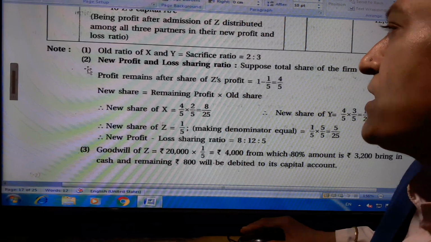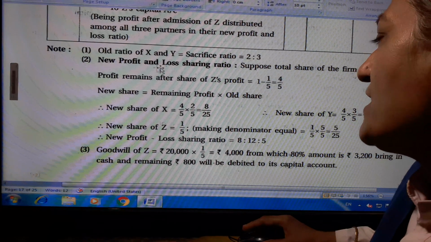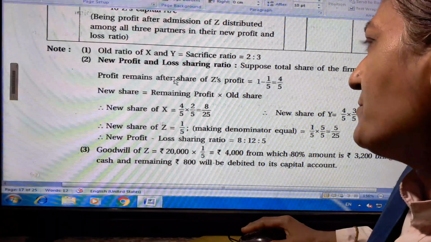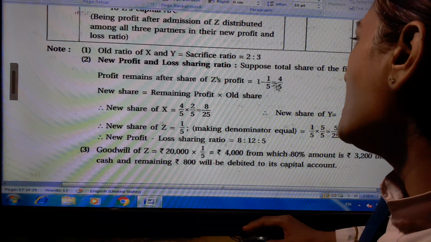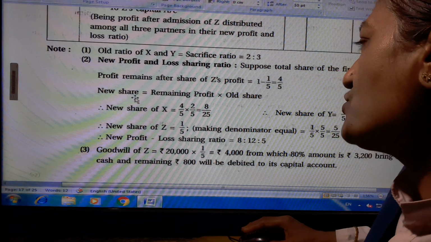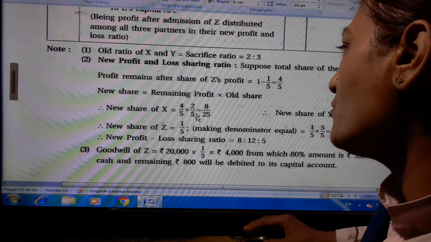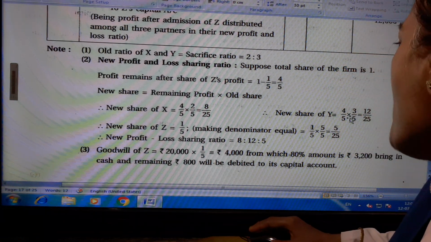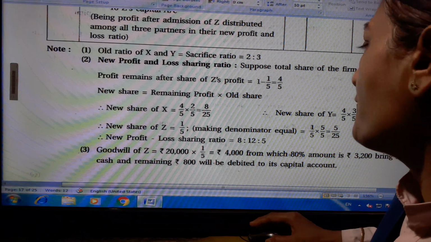Old ratio of X and Y, which is also the sacrifice ratio, is 2:3. New profit and loss sharing ratio. Suppose total share of the firm is 1. Profit remaining after share of Z's profit is 1 minus 1 upon 5, which is equal to 4 upon 5. New share is equal to remaining profit multiplied by old share. New share of X is 4 upon 5 multiplied by 2 upon 5, which is 8 upon 25. New share of Y is 4 upon 5 multiplied by 3 upon 5, which is 12 upon 25.